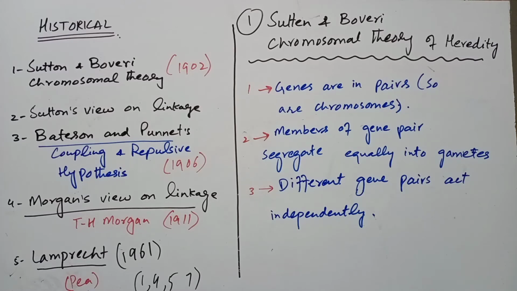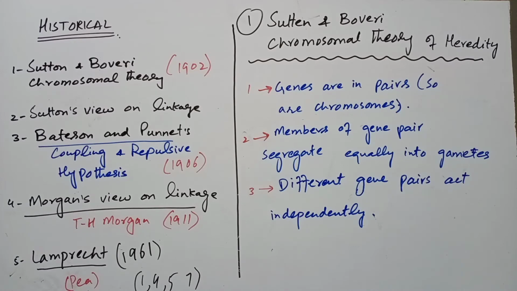First of all, the Sutton-Boveri chromosomal theory of heredity. Walter Sutton was an American graduate student who studied meiosis in grasshoppers, and Theodor Boveri was a great German biologist who in 1902 demonstrated in sea urchin that different chromosomes of a set possess different qualities. He also showed that the presence of a complete set of chromosomes was important for survival. In 1902, these investigators recognized independently that the behavior of Mendel's genes during the production of gametes in peas precisely paralleled the behavior of chromosomes at meiosis.